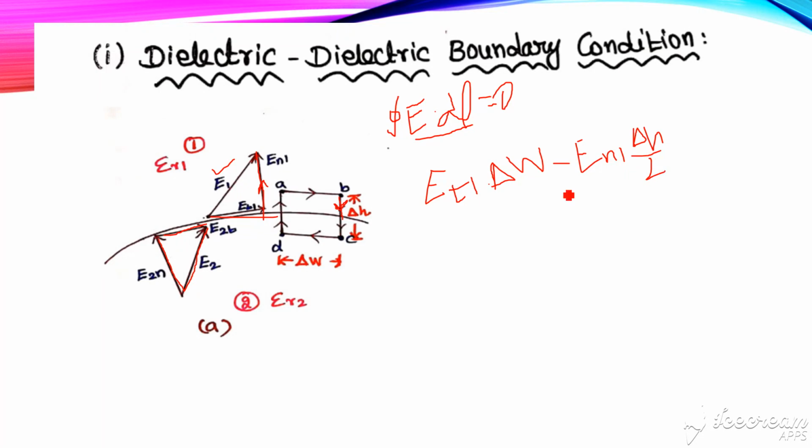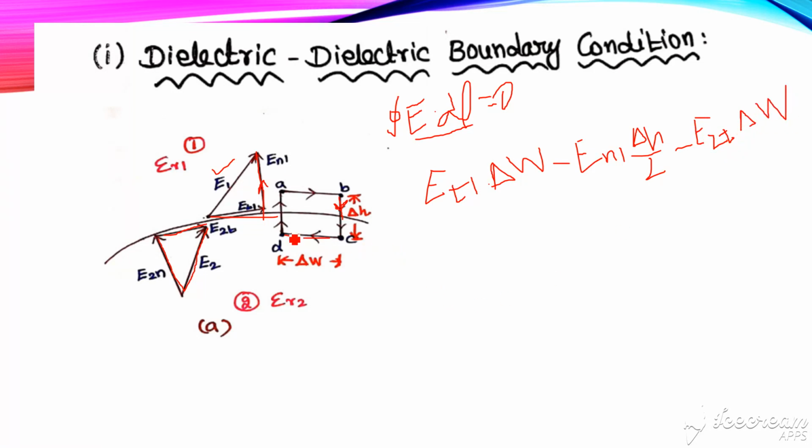Then we move on to the line C to D. Along line C to D, the path is moving from C to D in this direction, but in medium 2 the tangential component of E is just opposite. So for that, minus ET2 into the length, which is del W.